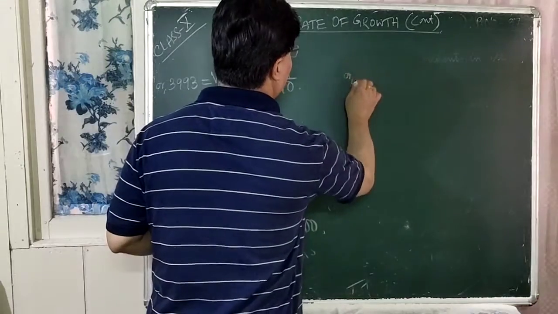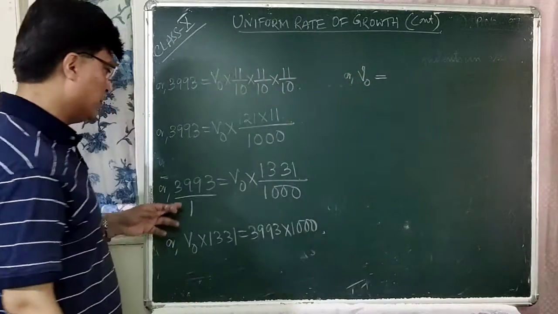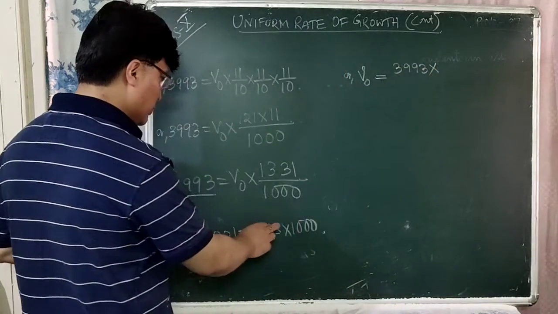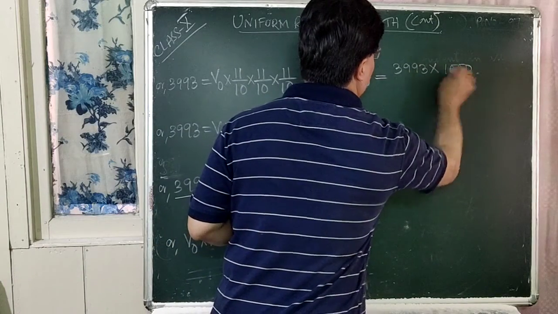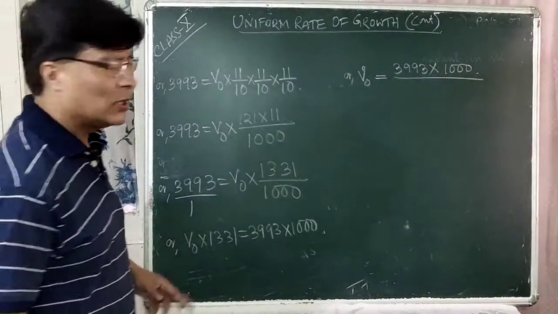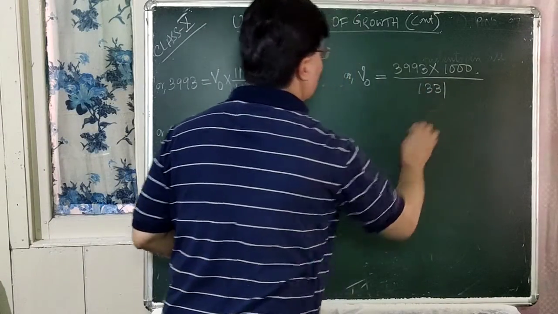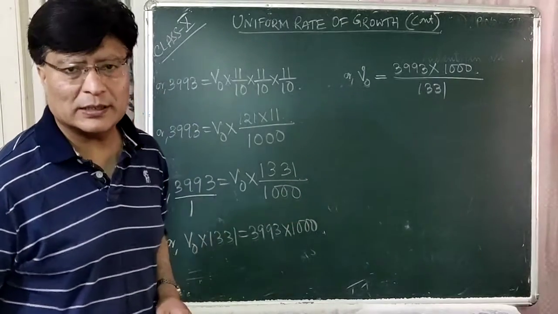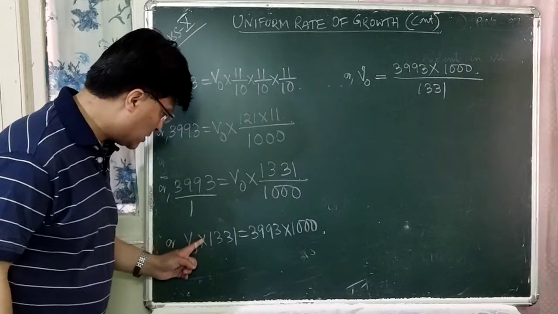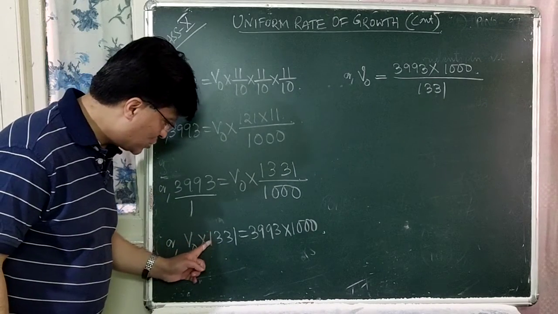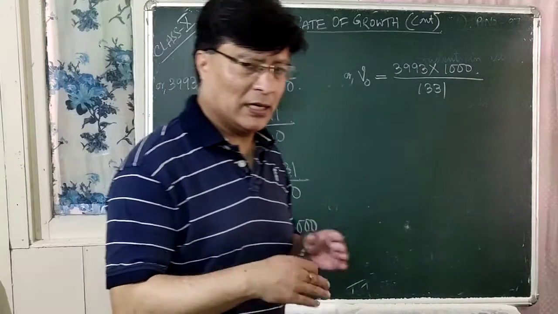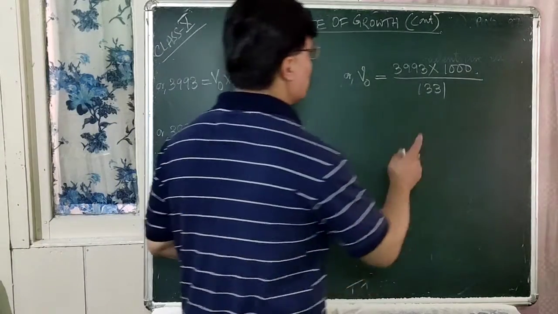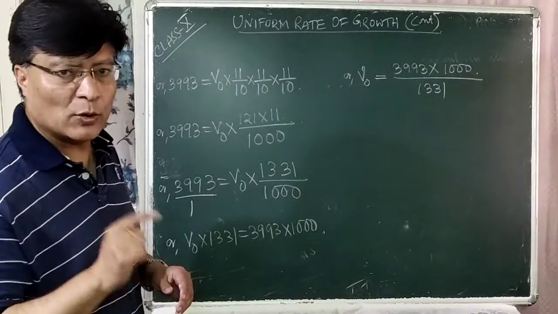Now, V0 is equal to 3993 into 1000 whole divided by 1331. Okay, so when this 1331 goes to the right hand side, since there is a multiplication sign here, it will go to the denominator on the right hand side. Okay, so you can cancel these 3993 by 1331.